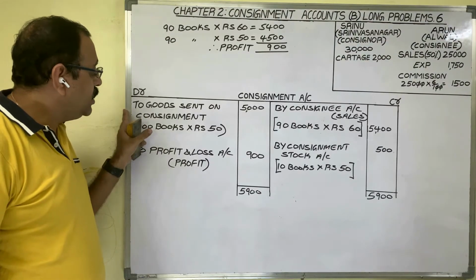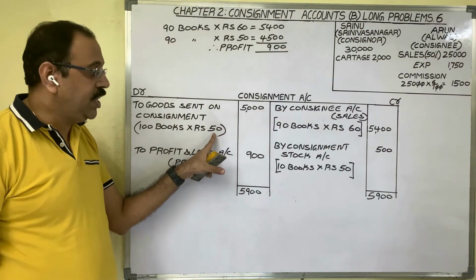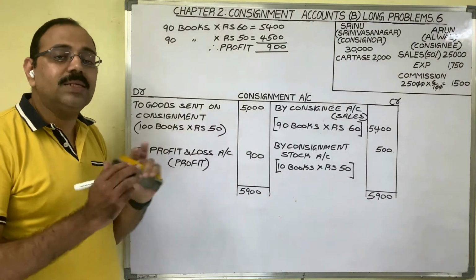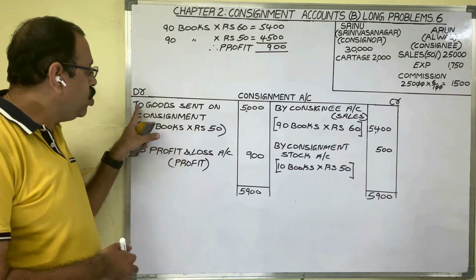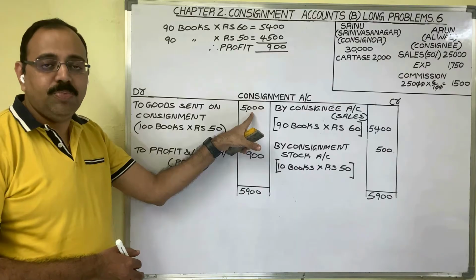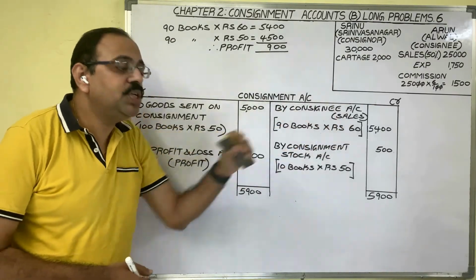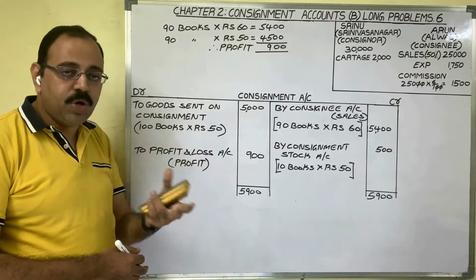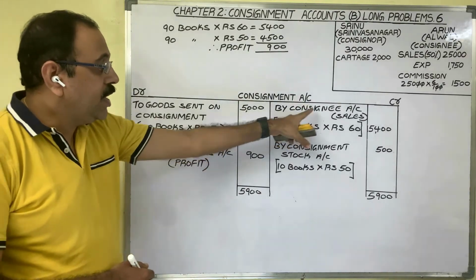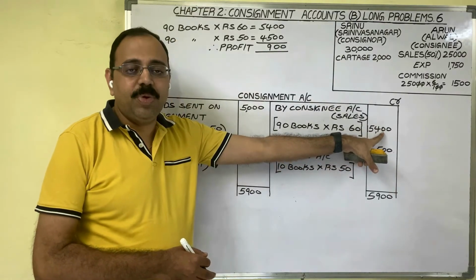Assume that consignor sent 100 books at the rate of 50 rupees each to consignee on consignment basis. So goods sent on consignment, 100 into 50, 5,000 rupees. Consignee sold 90 books at the rate of 60 rupees each. On the credit side we have to show sales: by consignee, 90 into 60, 5,400 rupees.